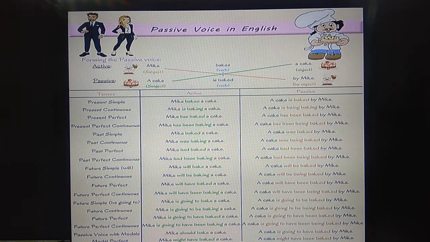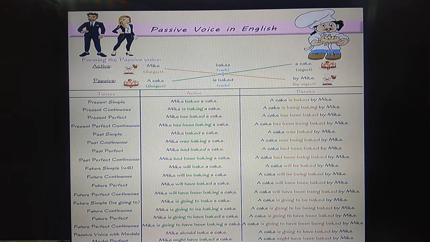Present continuous. What is the word that should be introduced there? Being. Okay, so now you can see there. Mike is baking a cake, and for passive voice, a cake is being baked. There it is wrong, children. It is being baked. It is wrong: is being baked by Mike.